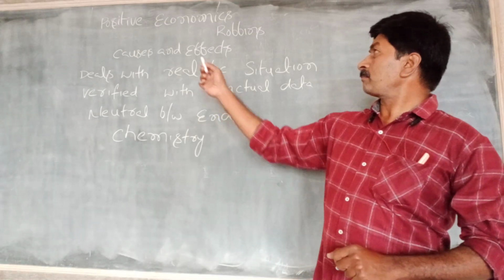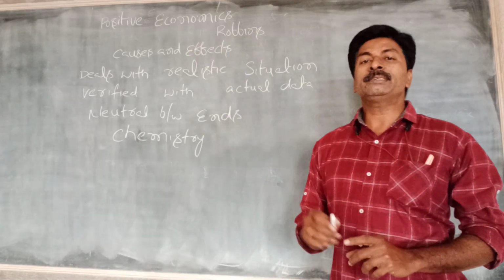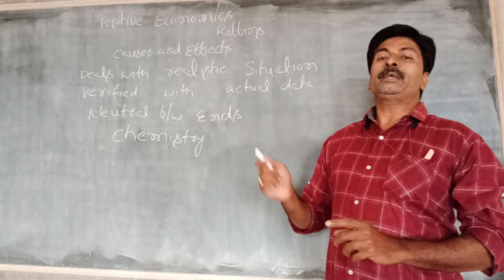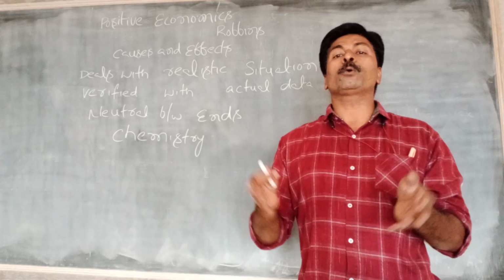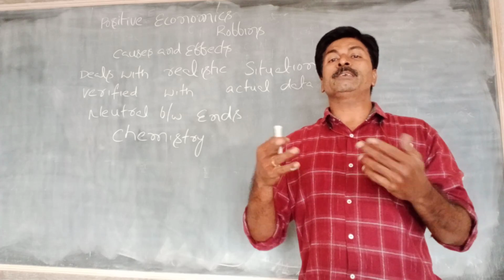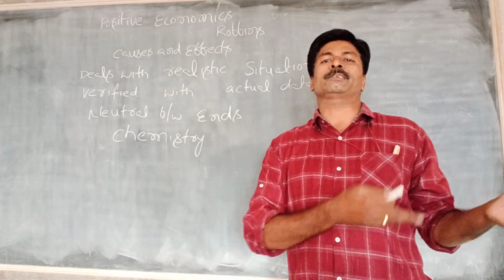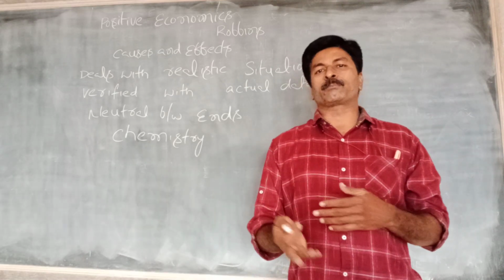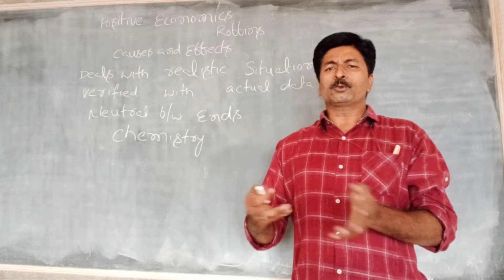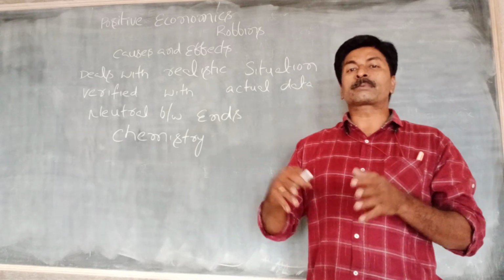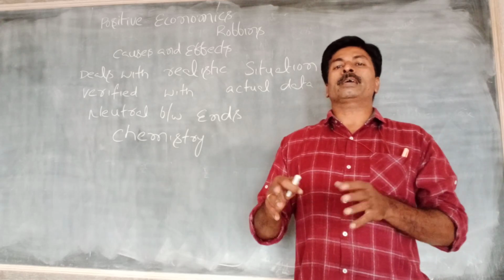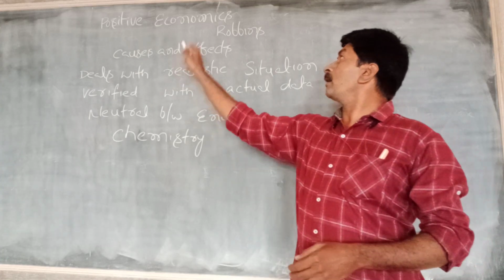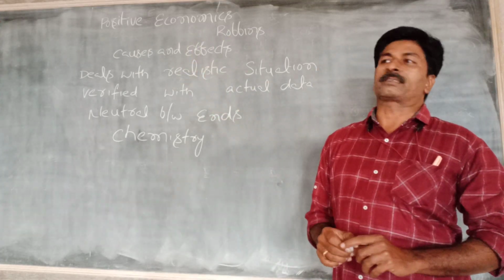Now, positive economics. Robbins explained economics as a positive economics. In his opinion, economics explains how we can solve the problems faced by society. Society faces many economic problems, such as scarcity of resources, poverty, unemployment and income inequalities. Economics can provide different types of solutions to these problems. So in his opinion, economics is a positive economics.